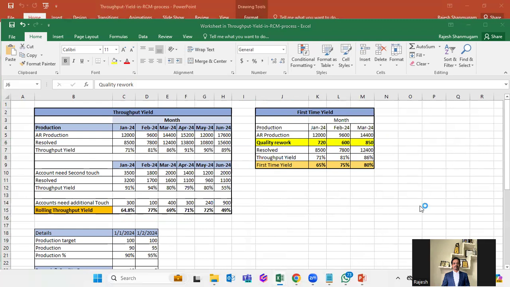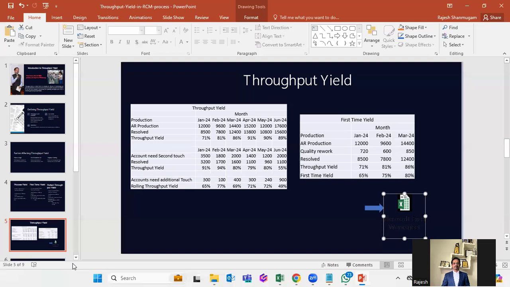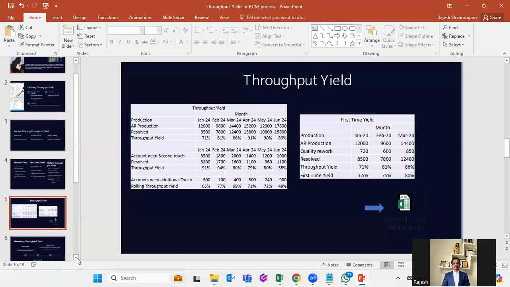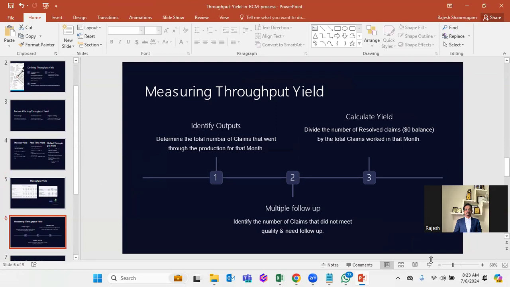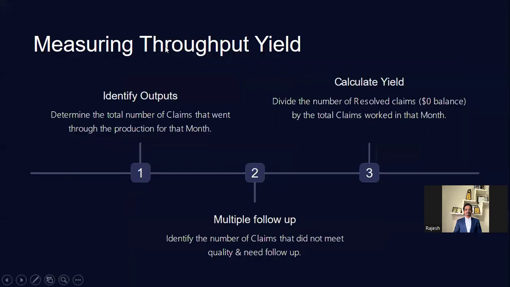See, whenever your team is working on any of the accounts, right? The yield should increase, right? They should be able to deliver and they should be able to get the first pass ratio in a good shape. Otherwise, we will be in trouble, right? So identify your outputs, right? Determine the total number of claims that went through production for that particular month. And you calculate your yield, and multiple follow-up is your problem, right?